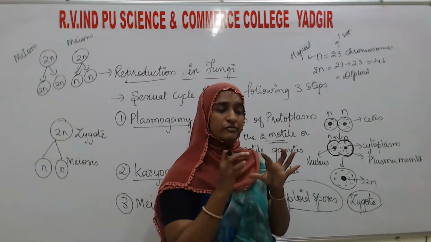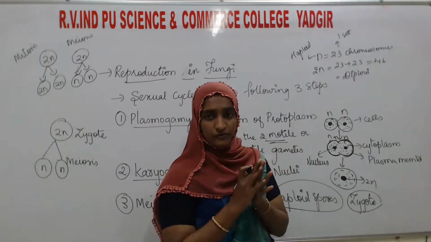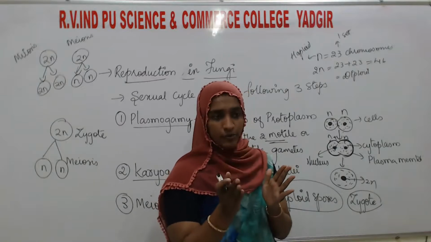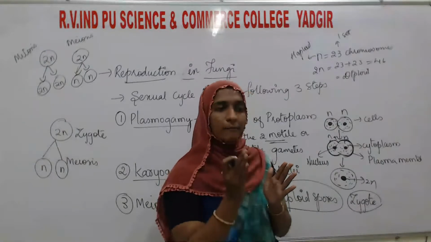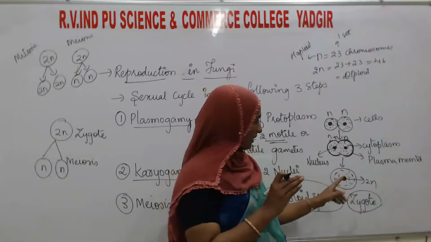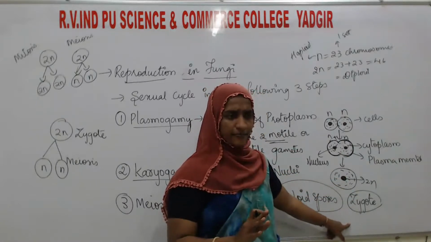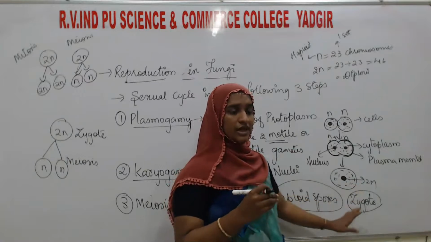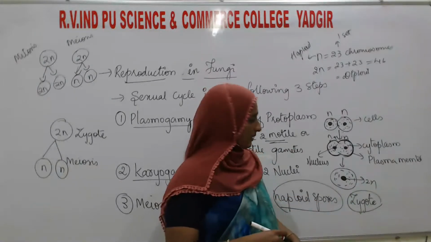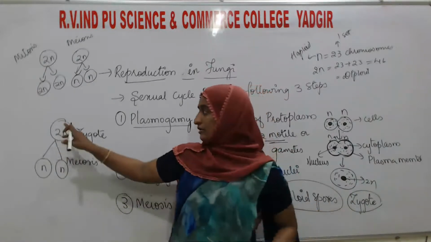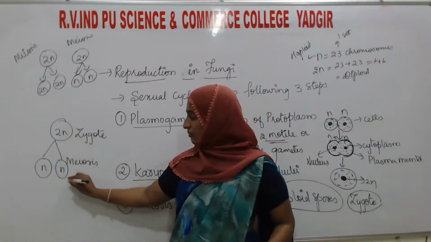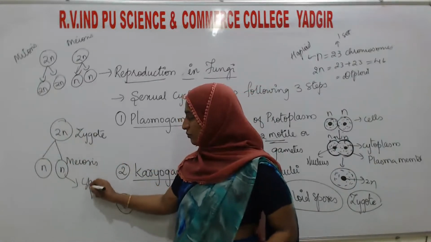Whole cell fusing means their nuclei are also going to fuse. Already they are haploid and haploid. If those haploid cells fuse, then it will form a diploid zygote. That diploid cell we can call the zygote. Then again the zygote will undergo meiosis to form the spores.